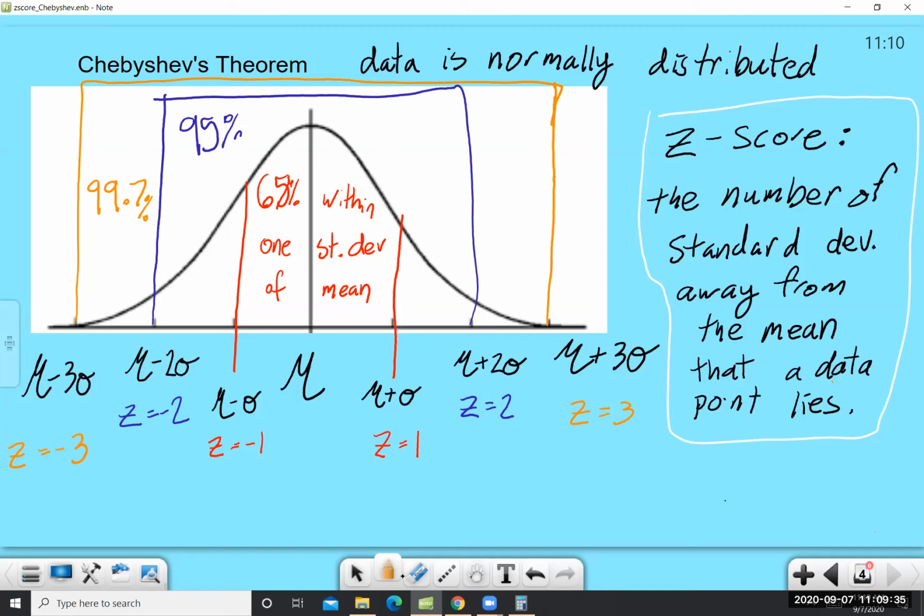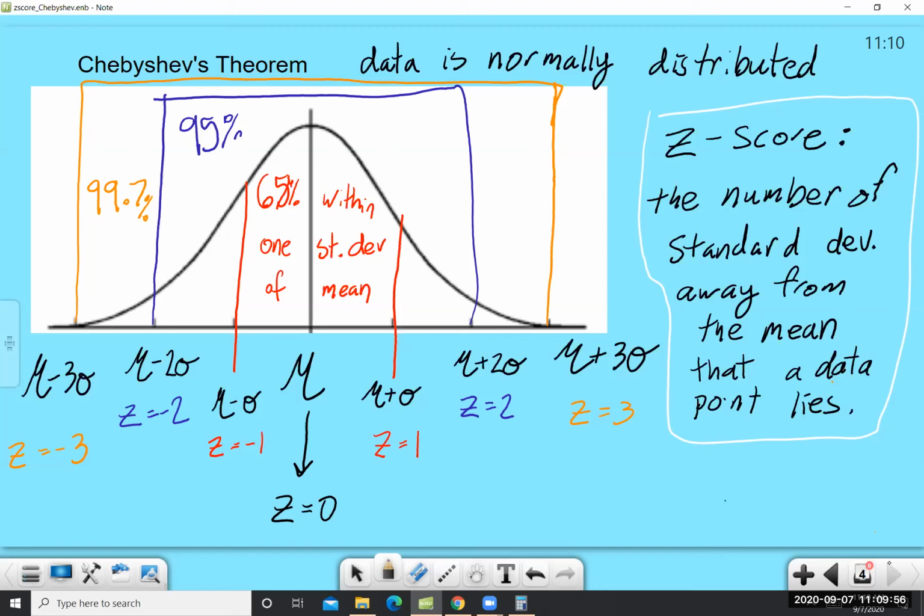By the way, here's something that you might not have thought of, or you might have thought of. The mean itself is already at the mean. So the mean itself has a z-score of 0 because it is 0 standard deviations away from the mean.